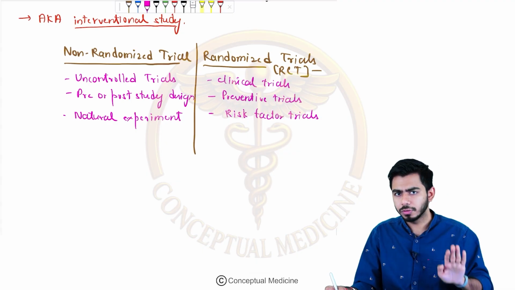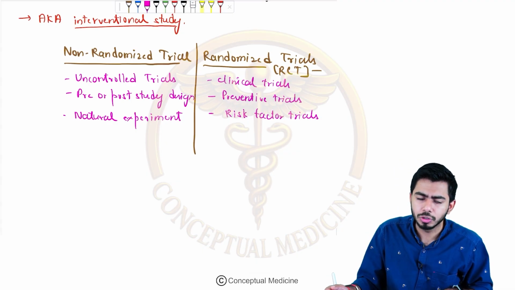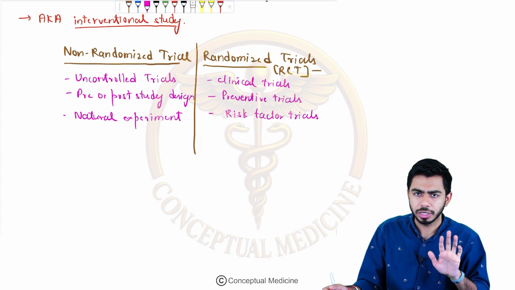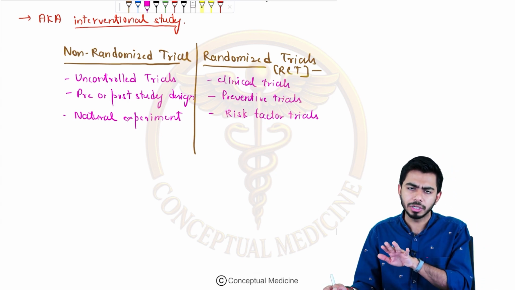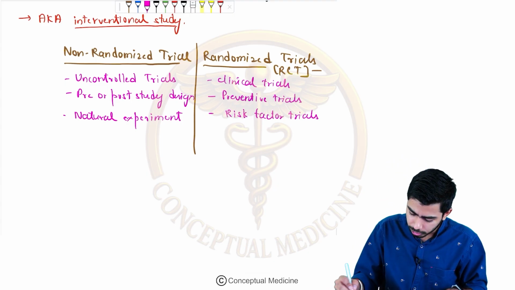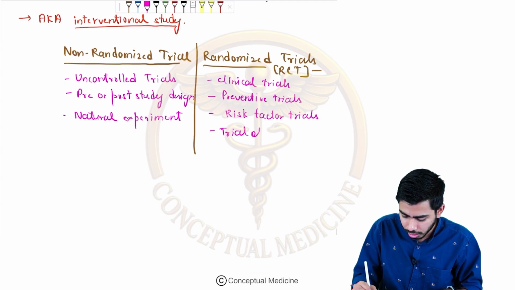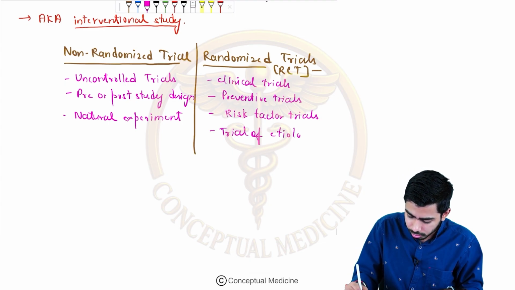Four options will be given, and one among those will be a non-randomized trial. You need to just identify that option and that will be the answer. These kinds of questions come frequently, which is why I'm mentioning all these trials. Next, after risk factor trials, is the trial of etiological agents.